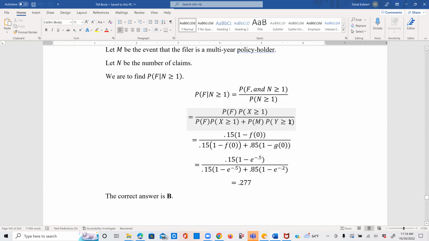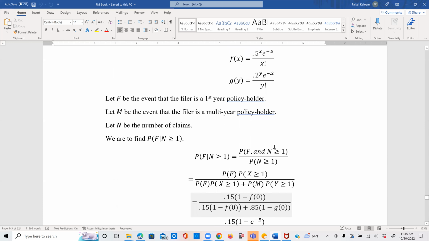And now we substitute all the values. P of F is 0.15. Probability X greater than or equal to 1 would be 1 minus the probability X equals 0, so 1 minus f of 0. Similarly, the same thing gets repeated, plus P of M was 0.85, and then the probability Y greater than or equal to 1 would be 1 minus the probability Y is equal to 0, or 1 minus g of 0. And we have the expressions for f of x and g of y here.